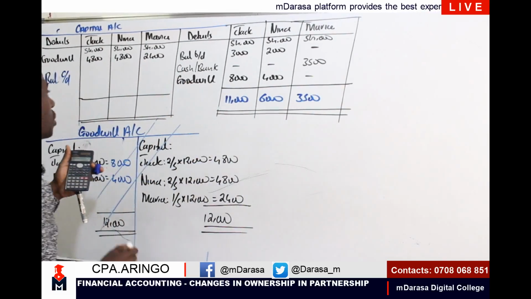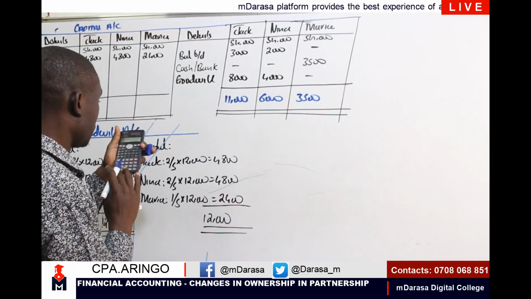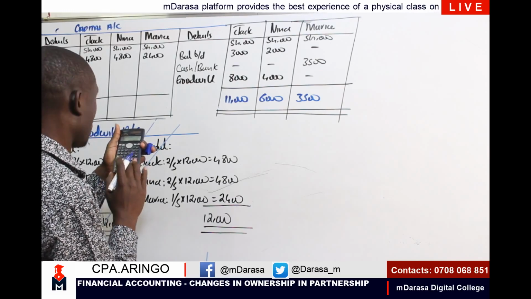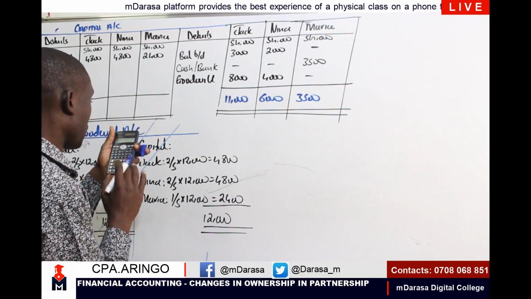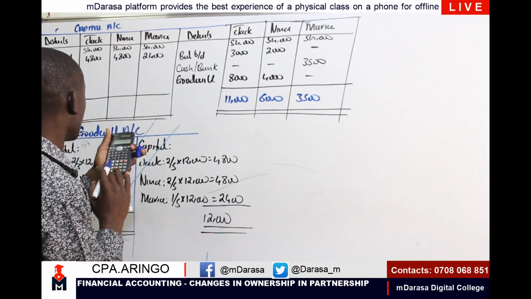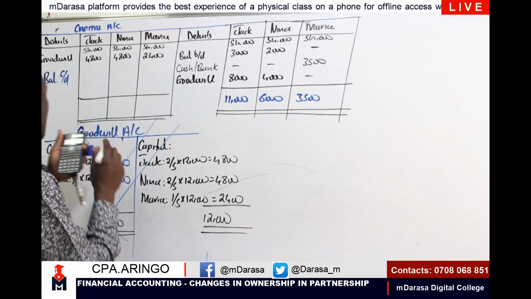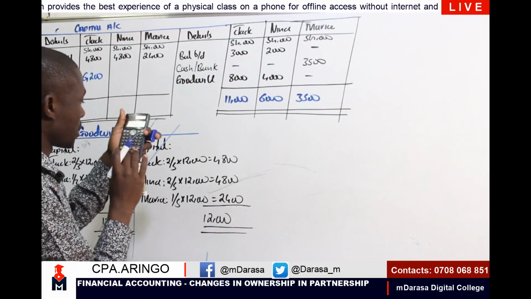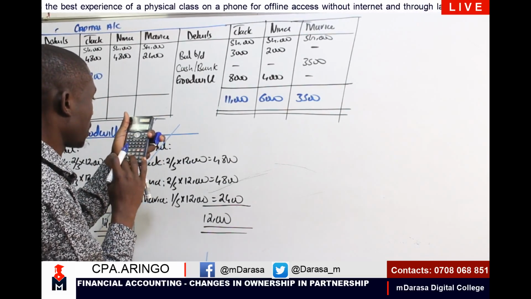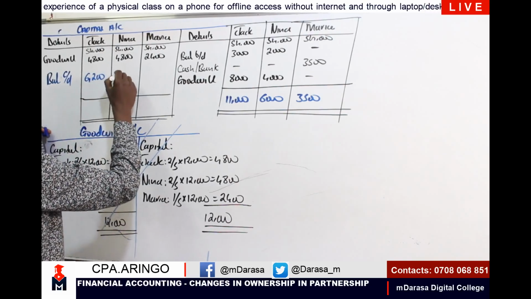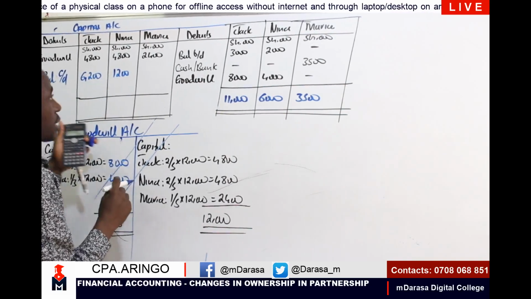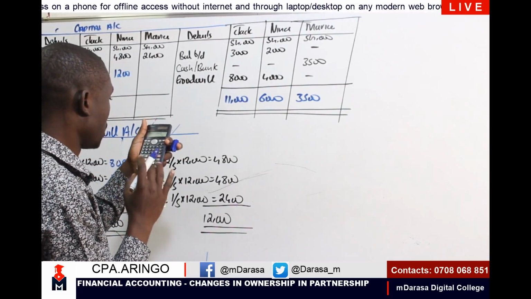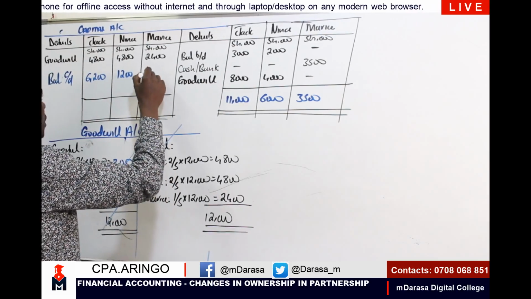So whatever you're going to report, 11,000 minus 4,800 should give me a figure of 6,200. Then 6,000 minus 4,800 should give me a figure of 1,200, whereas 3,500 minus 2,400 should give me a figure of 1,100.